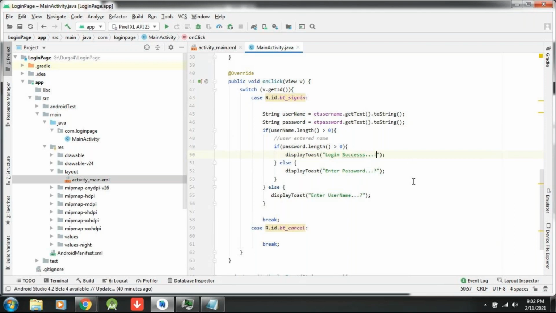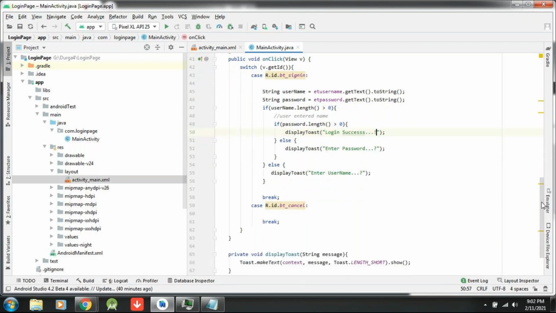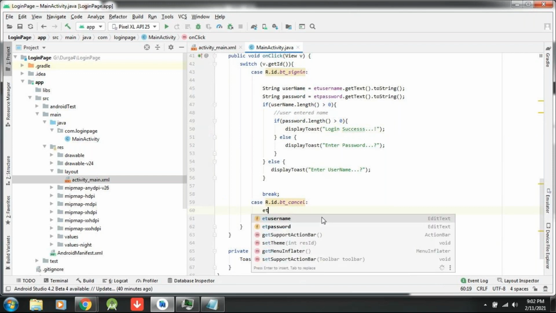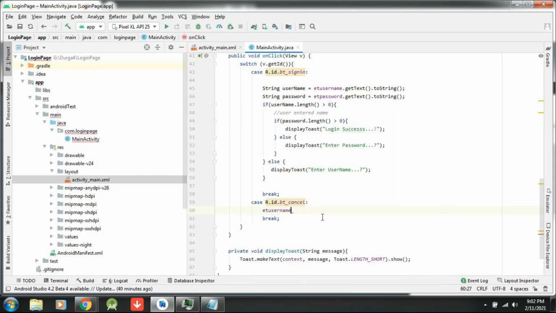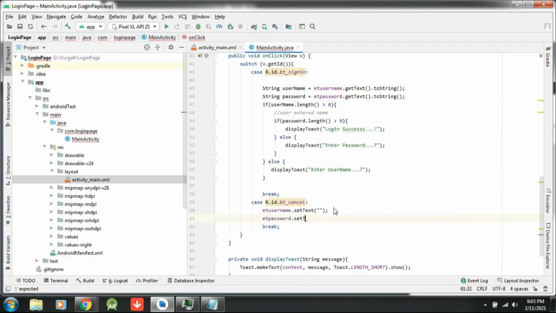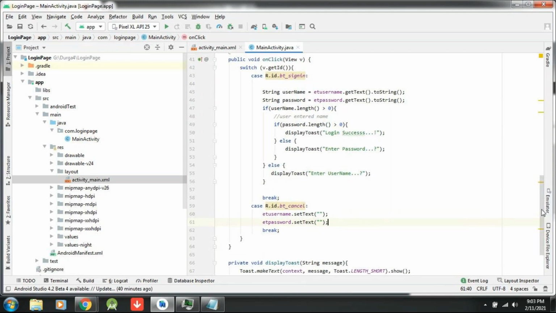Okay, done. What do you mean by cancel? Cancel means erase the text fields what you entered. So that means username entered, password entered, that you need to erase. So to erase that, what I need to do? Just to erase the text. Erase the text in the sense edit text username dot set text. I told you now, set text empty. Set text empty means empty text will be appended. Et password, et password dot set text empty. Both are empty. Username dot set text empty. Password dot set text empty. Okay, done. I'm done.